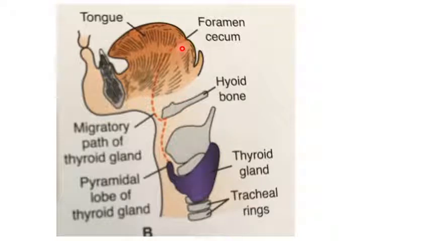Now, this diagram is showing the migratory pathway of the thyroglossal duct, which arises from here. That means the foramen cecum is the remnant of the upper part of the thyroglossal duct. This is the pathway for the descent or migration of the thyroglossal duct, which is arrested at the proximal part of the trachea, where it forms the thyroid gland.